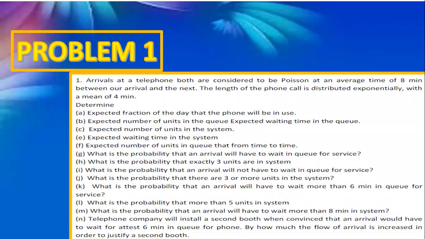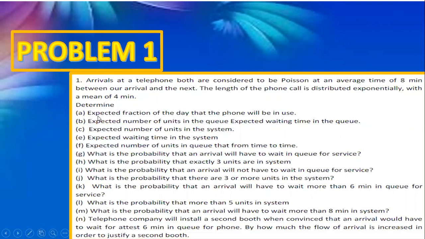That means the queue at the telephone booth follows the Poisson distribution at an average time of 8 minutes between two customers, and the length of the phone call is distributed exponentially with a mean of 4 minutes. Here they have given it in terms of minutes.